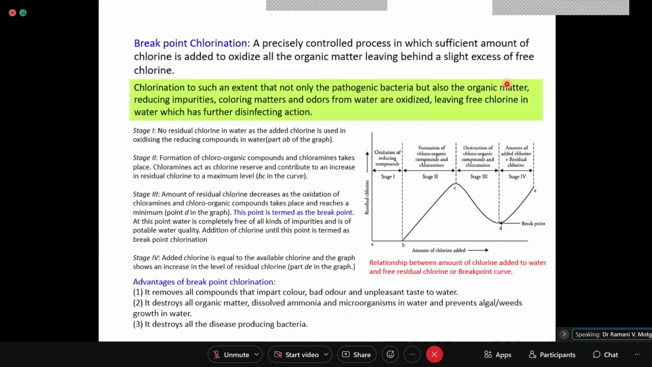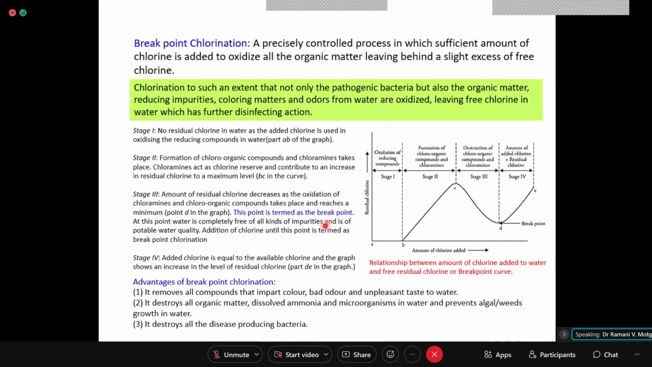Okay, so this is how. What is breakpoint chlorination? It's an experiment to find out the optimum quantity of chlorinating agent which will oxidize all the organic matter and ensure a little excess is remaining behind. The book definition for breakpoint chlorination is a precisely controlled process in which just sufficient amount of chlorine is added to oxidize all the organic matter, leaving behind a slight excess of free chlorine.